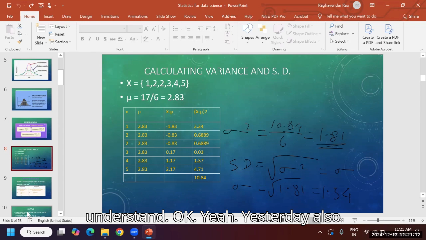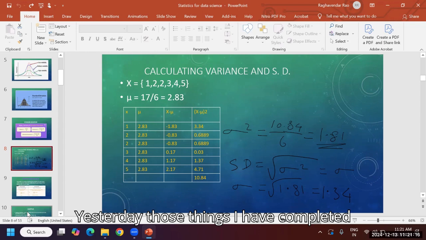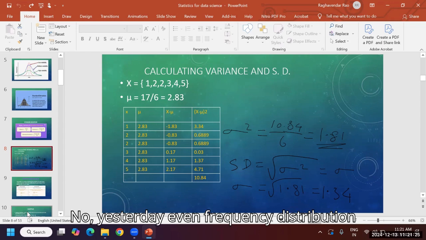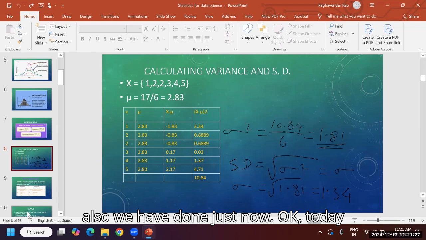Yesterday also I took statistics only. Yesterday I completed frequency distribution, sampling techniques, population and sample, all those things.